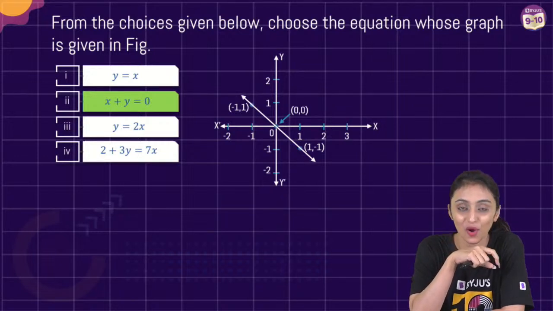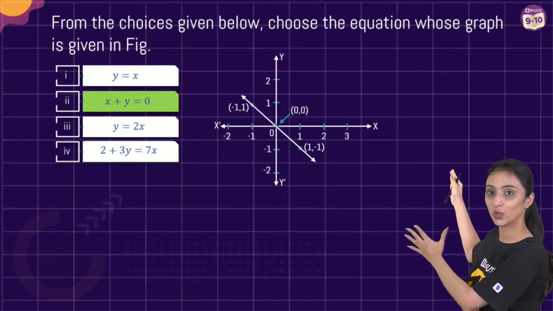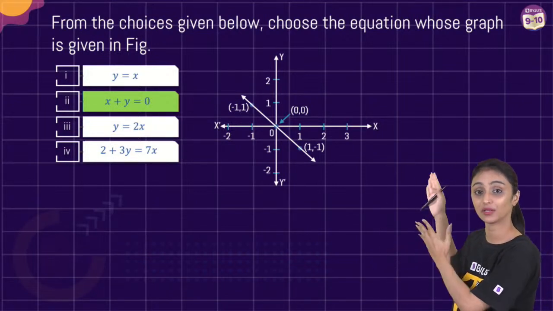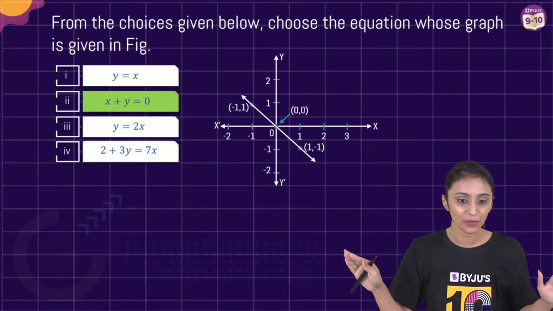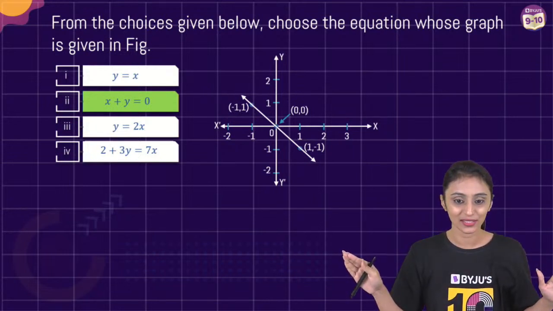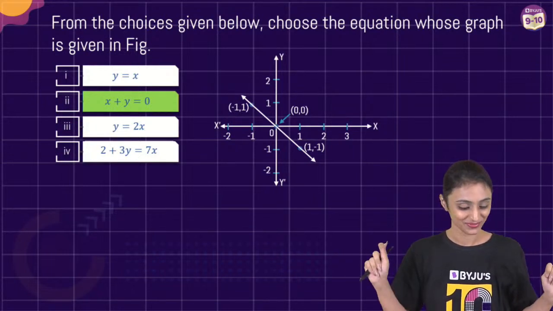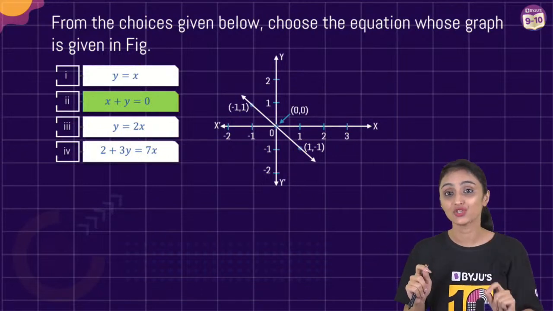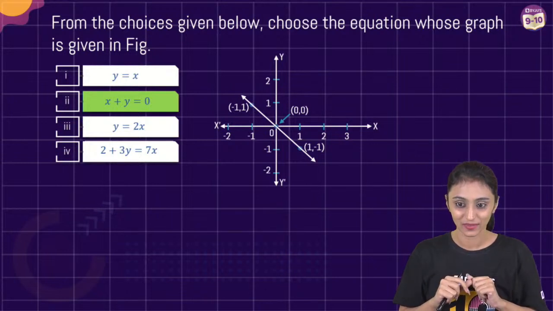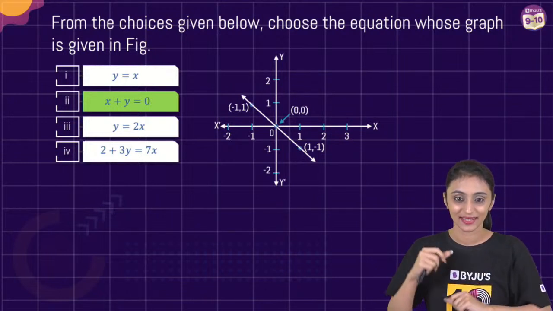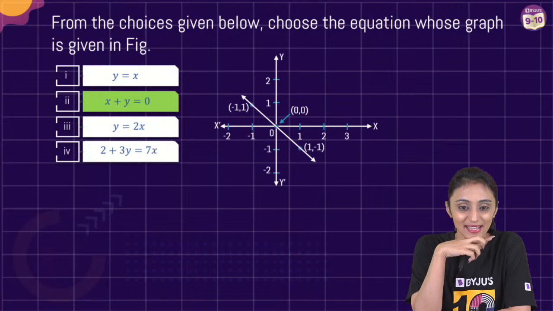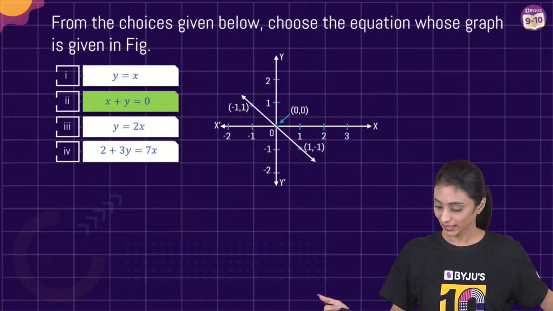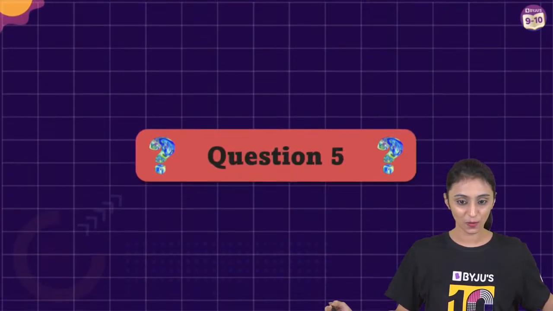Now, if you come across such kind of questions in the paper where you have to check for the correct equation for the graph, I'm sure you all will be able to do it. But remember one thing, all 3 of them have to satisfy it. All right. Let's move ahead to the next question now.